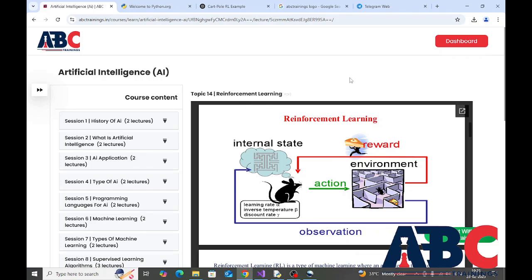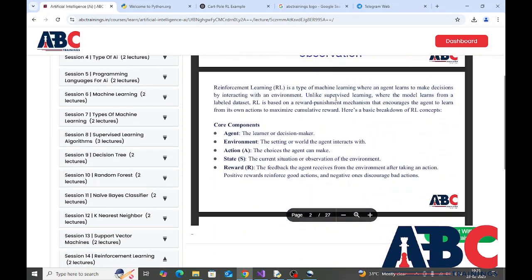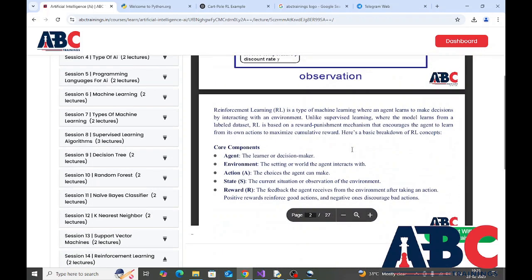In today's session, I am going to make you familiar with the concept of reinforcement learning. Reinforcement learning is a type of machine learning where an agent learns to make decisions by interacting with an environment. Unlike supervised learning, where the model learns from a labeled dataset, reinforcement learning is based on a reward-punishment mechanism that encourages the agent to learn from its own actions to maximize cumulative reward.